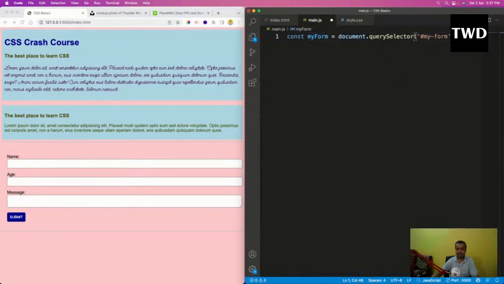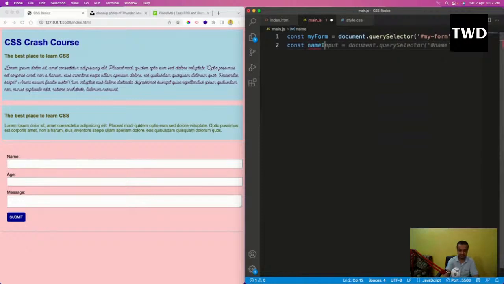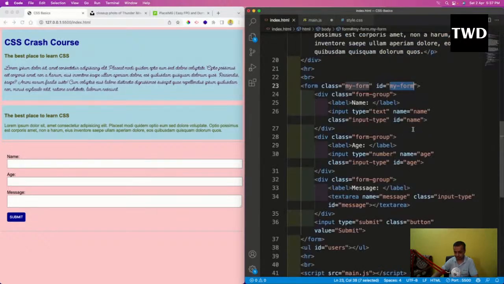Then const nameInput is there equal to document.querySelector hash name. Then const emailInput, document.querySelector hash email, because I have an ID of email. It is the ID of name, ID of age.